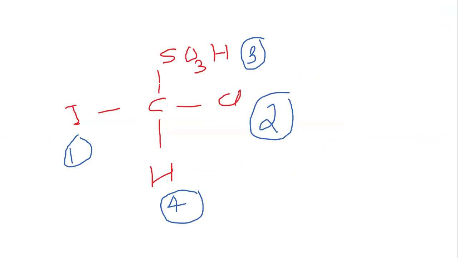See, in this example, chlorine, sulfur, hydrogen, and iodine. Iodine has the highest atomic number, so first priority. Chlorine has the second highest atomic number, so second priority. Sulfur is third, and the least atomic number, 1, hydrogen, gets the least priority.